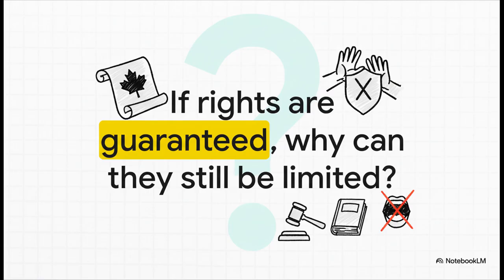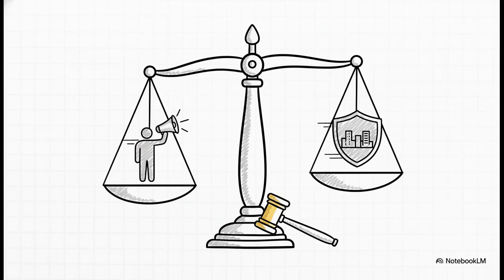If the Charter guarantees all these rights, how come the government can sometimes limit them? Like putting limits on free speech with laws against hate speech? How is that possible? Well, the answer is actually found in the first section of the Charter itself. It says that our rights aren't absolute. They can be subject to what are called reasonable limits.